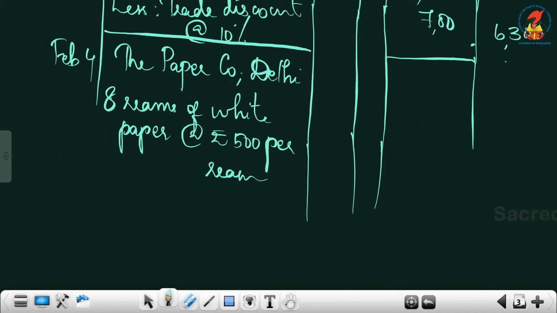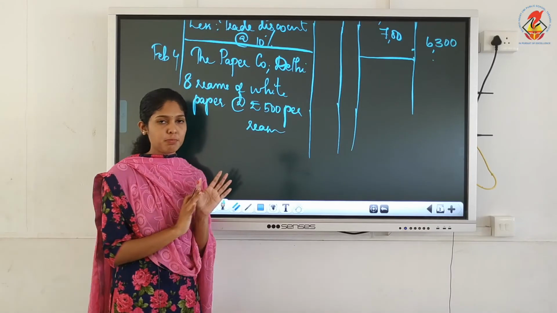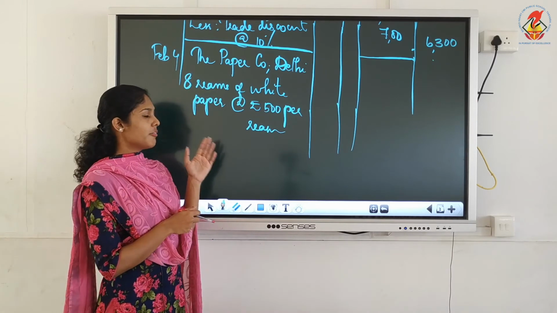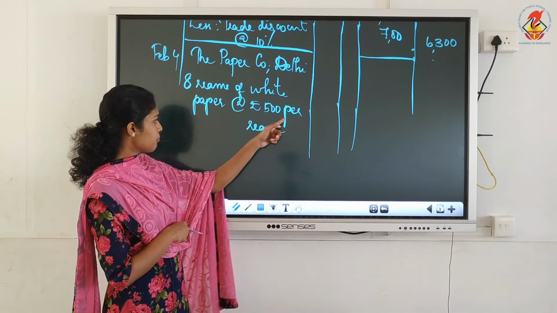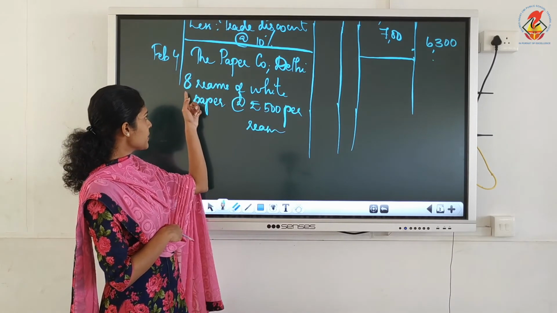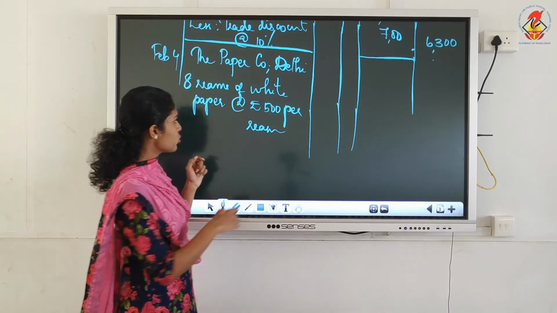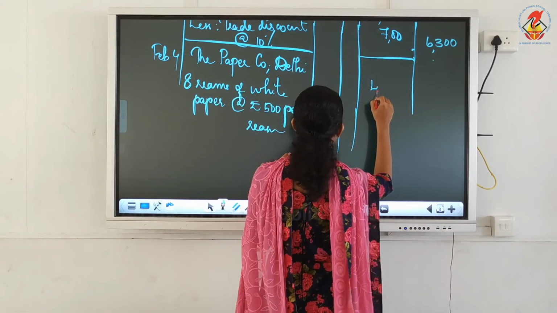Okay, 8 reams of white paper at the rate of rupees 500 per ream. That is the first item you purchased, and per ream value is given. You purchased 8 reams, so it is 500 into 8, which is 4000.